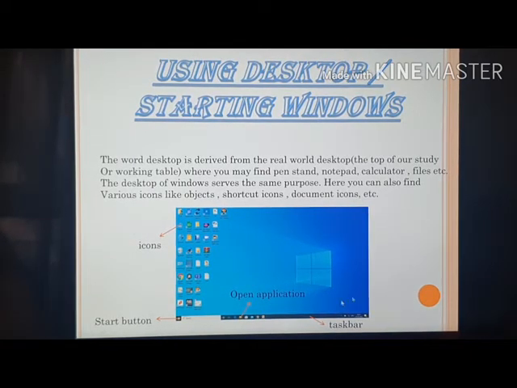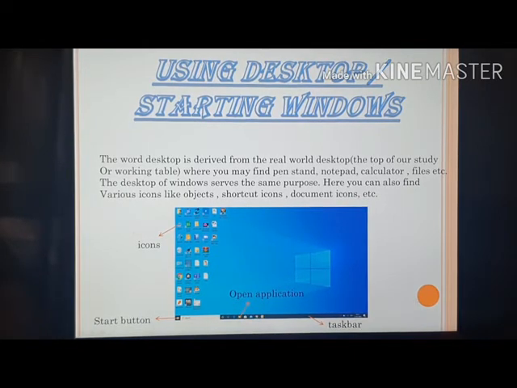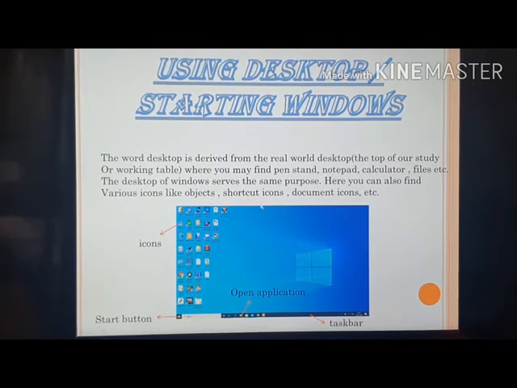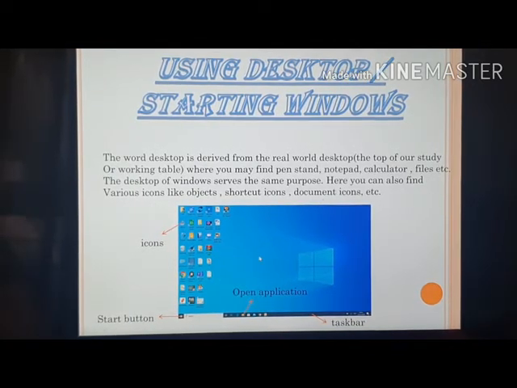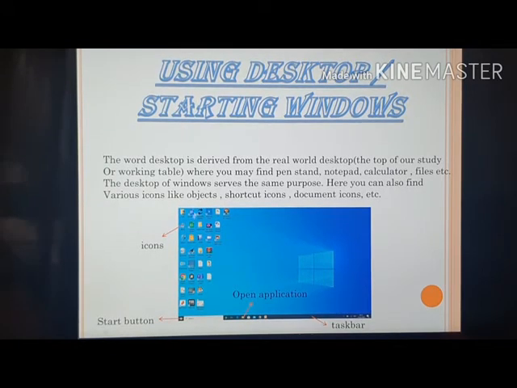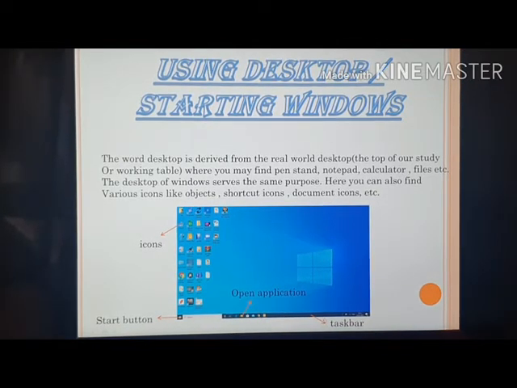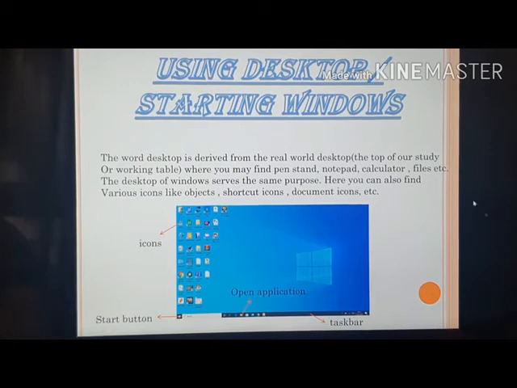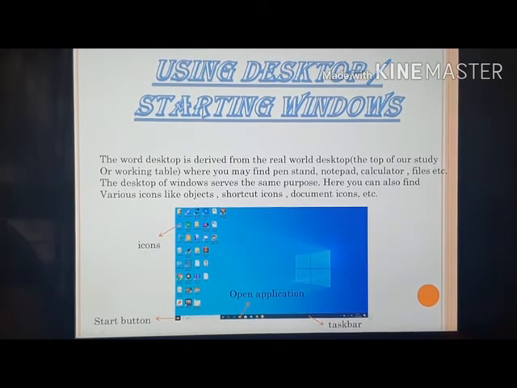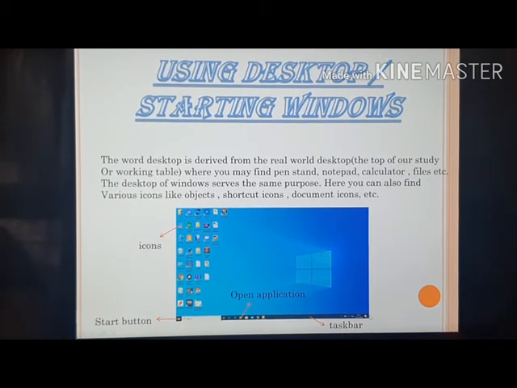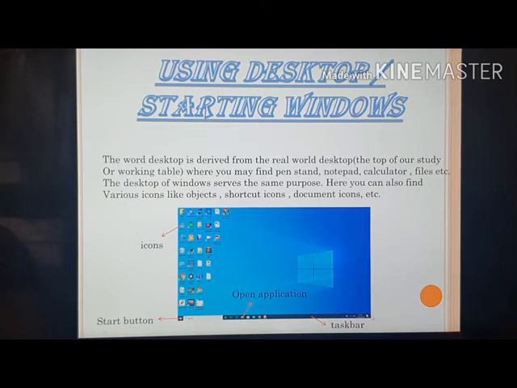This is the window we see when we start our computer or laptop. There are many icons here. These icons can be object icons, shortcut icons, document icons. On the left hand side we have a start button. These things are the opened applications. The black strip is the taskbar. And at the extreme right we have the peek point. I will show you using my laptop. Now move to the next slide.